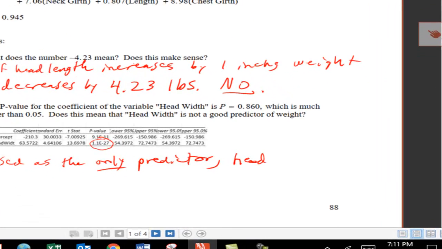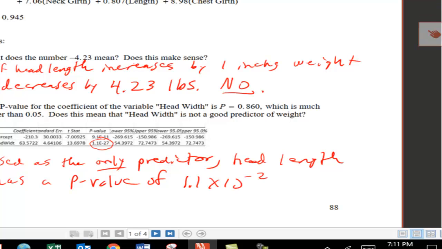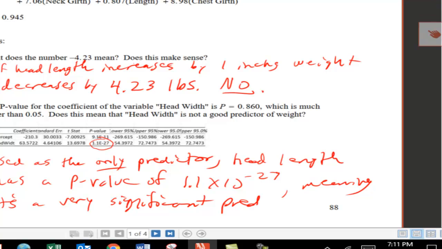And so used as the only predictor, head width has a p-value of 1.1 times 10 to the negative 27, meaning it's a very significant predictor. And so I'm starting to get suspicious. Which is it?